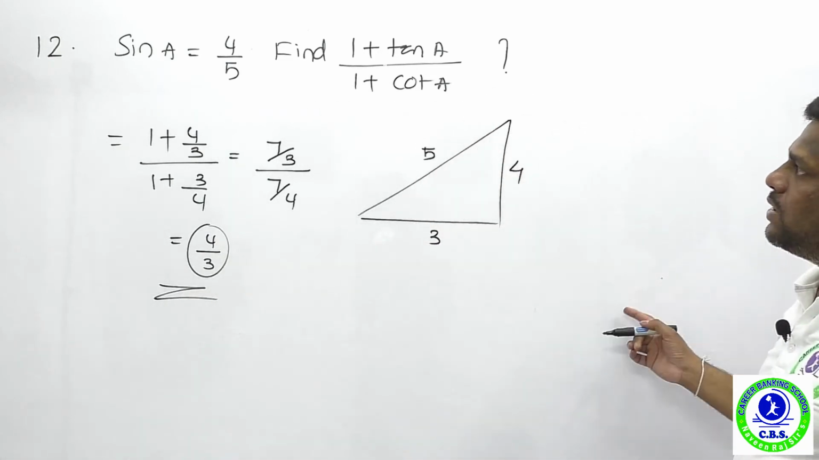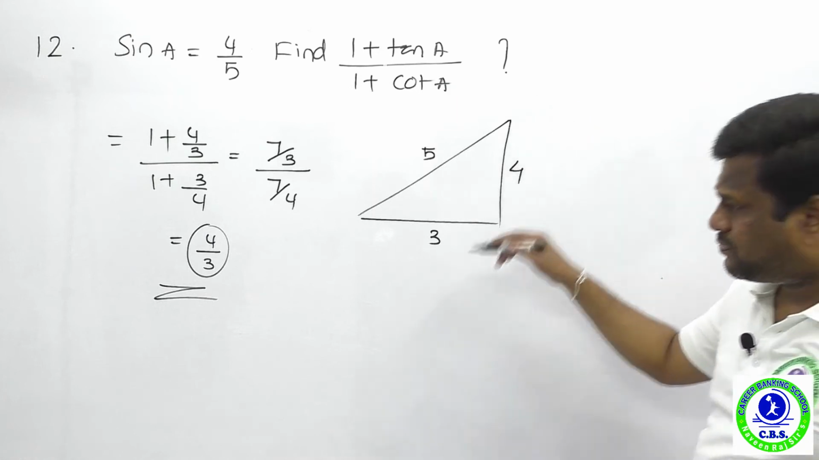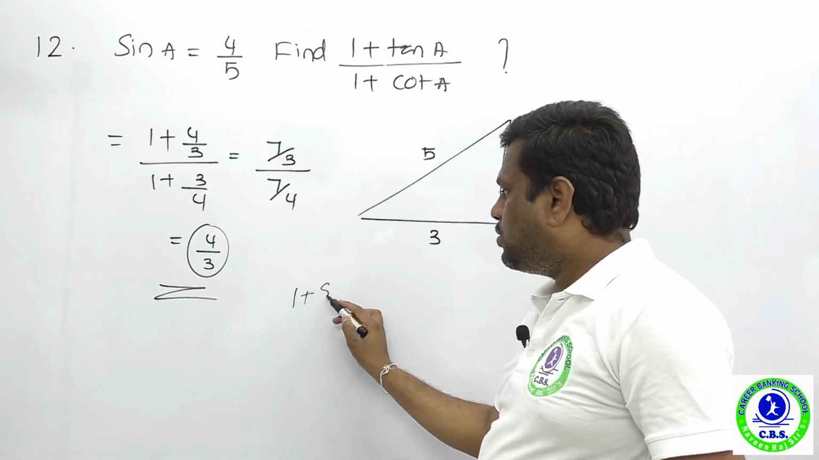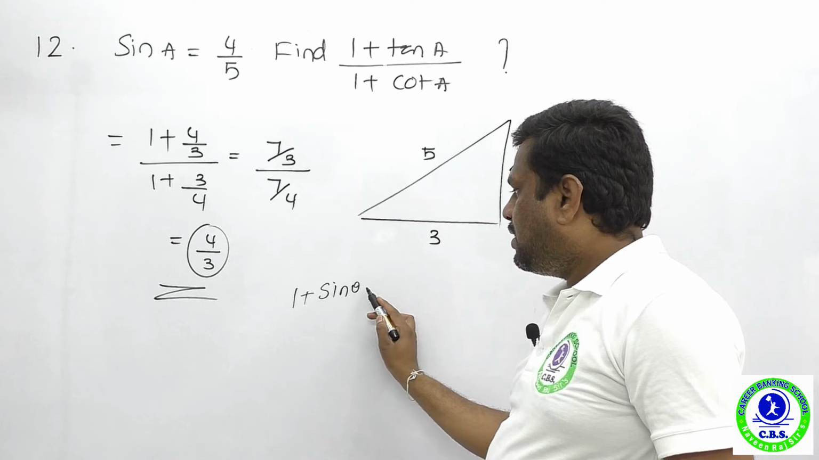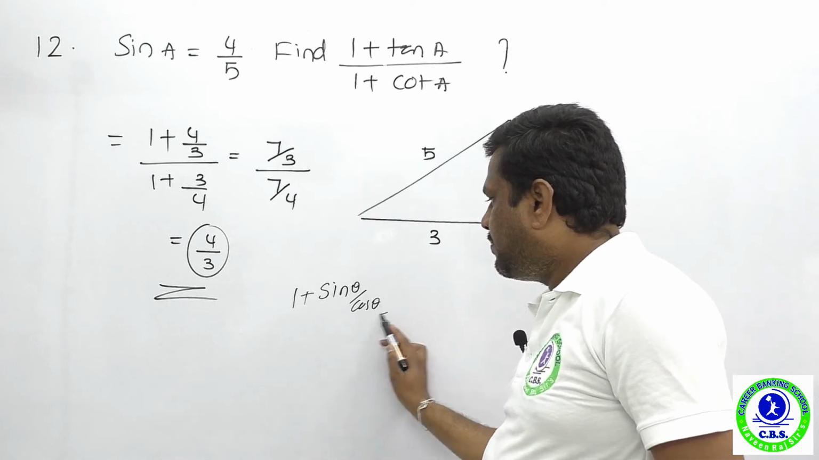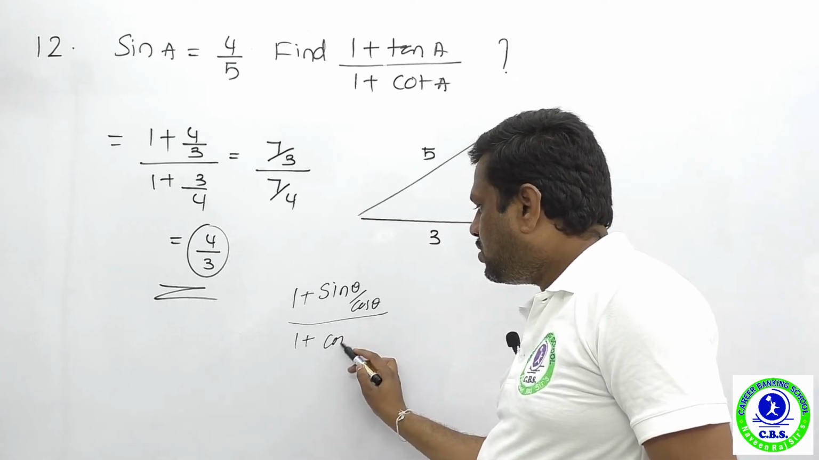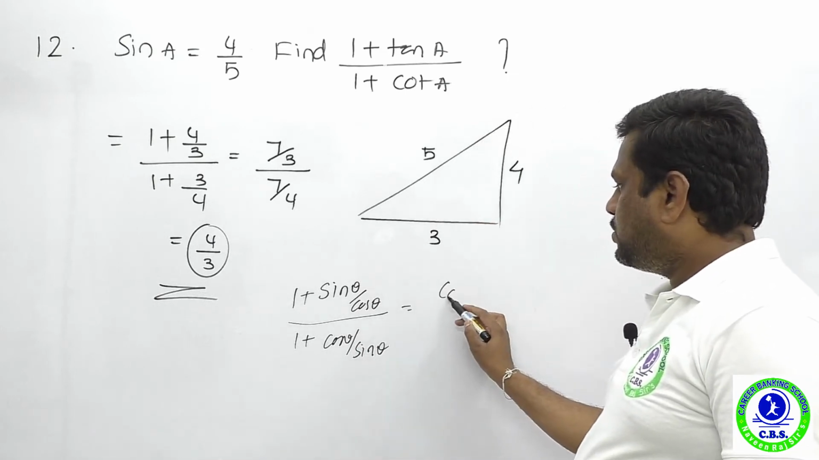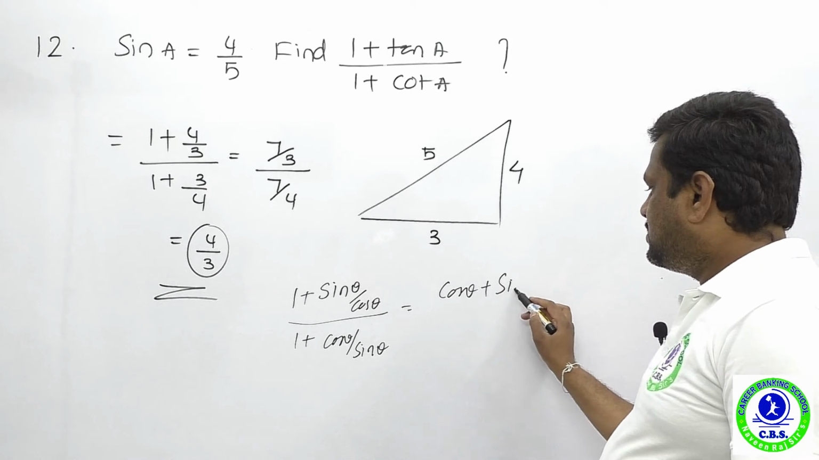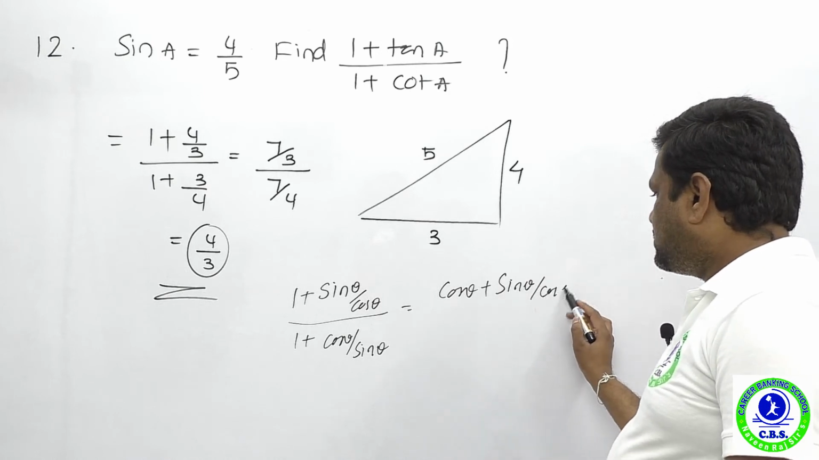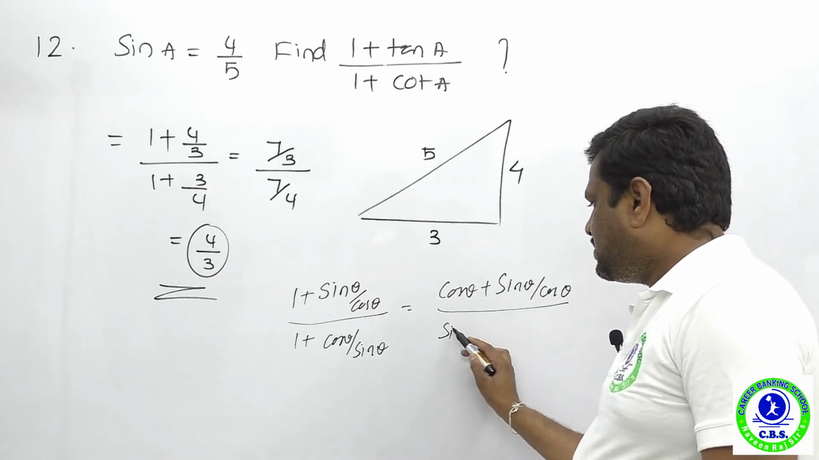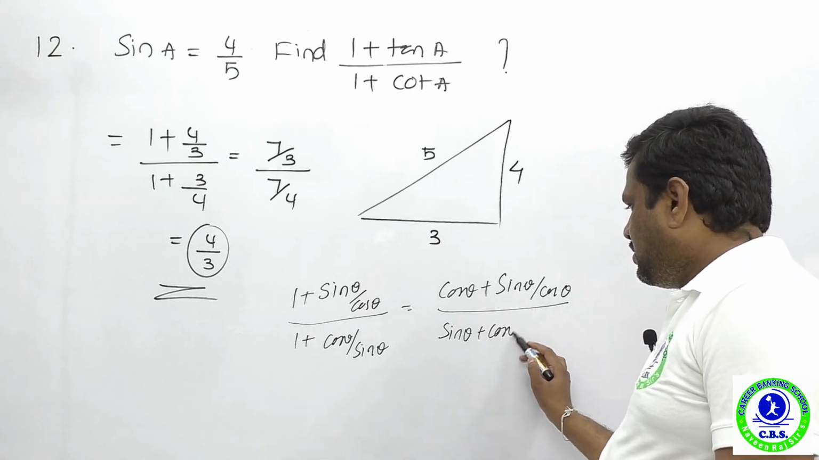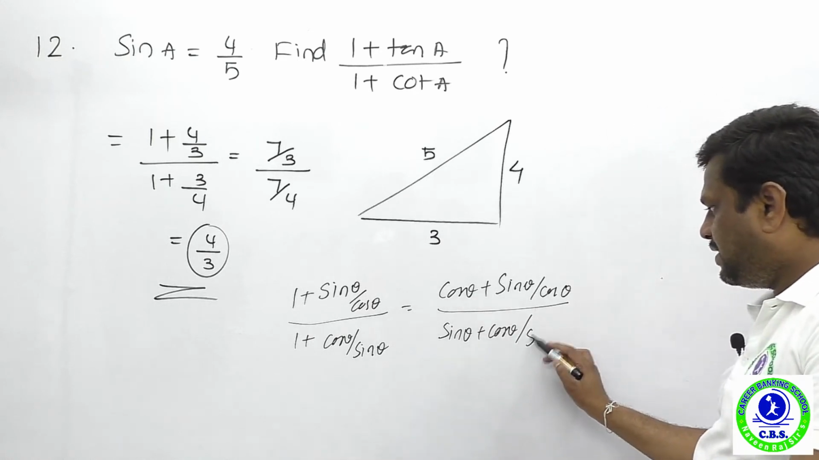You can answer this question with the help of tan also. What is the tan? Tan means sin theta divided by cos theta. And what is the cot theta? Cos theta divided by sin theta. When you find the LCM, you get cos theta plus sin theta divided by cos theta. Similarly, you can go for it as sin theta divided by sin theta plus cos theta divided by sin theta.